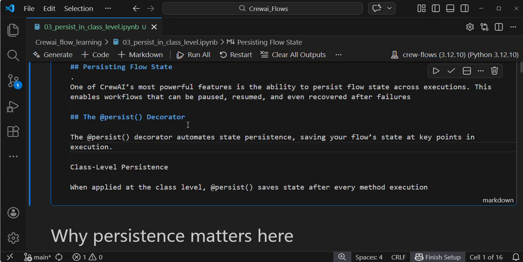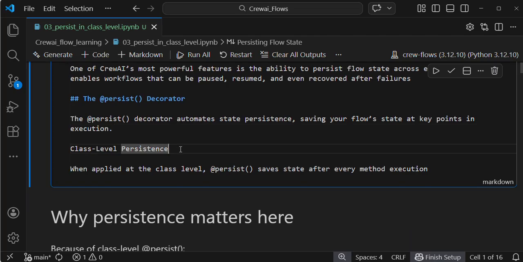Then, if you see the persist decorator, using this decorator we can enable the persistence over our flow. Our decorator automates state persistence, saving your flow state at key points in execution. So if you are using persistence at the class level, then after execution of every step, the state will be saved. That's why they are saying, in this line, automate state persistence, saving your flow state at key points in execution.